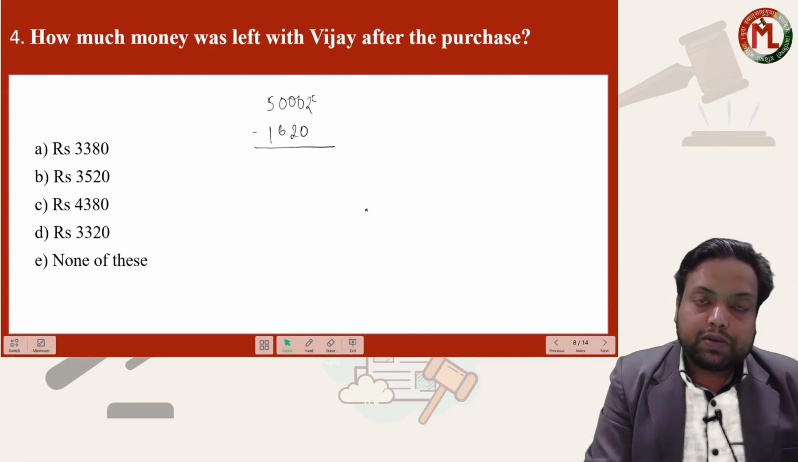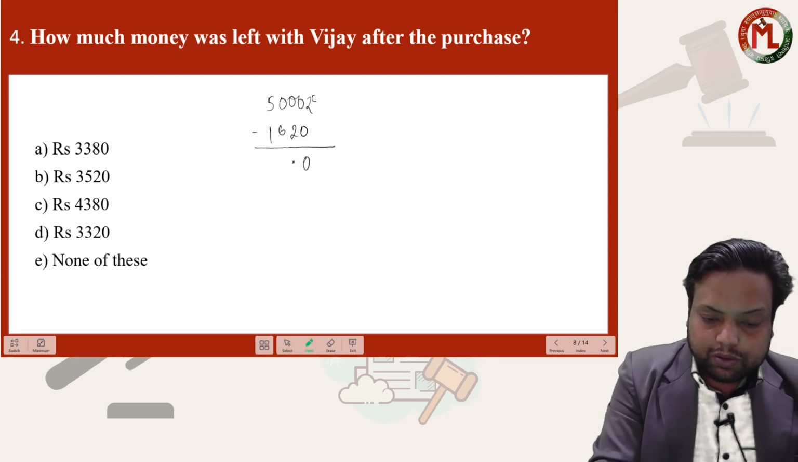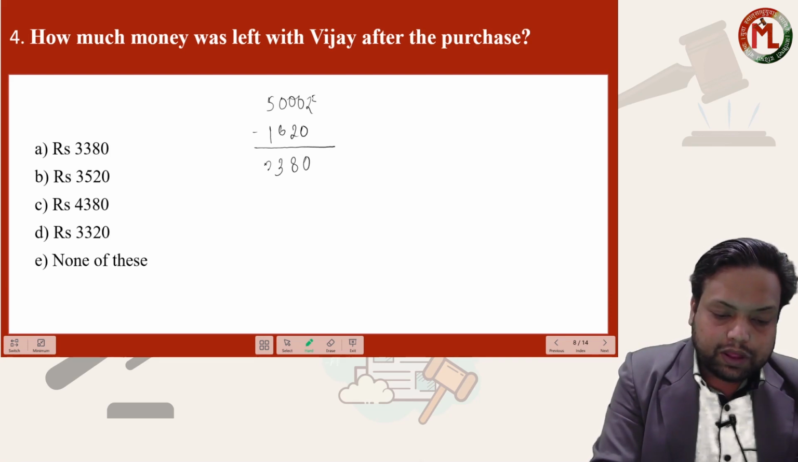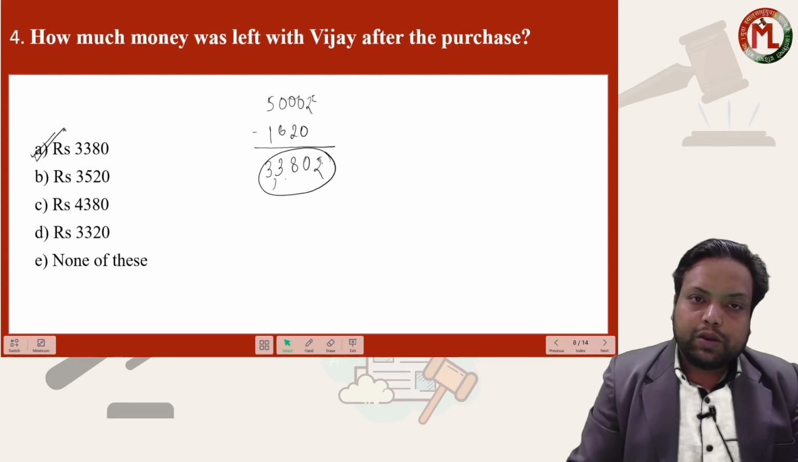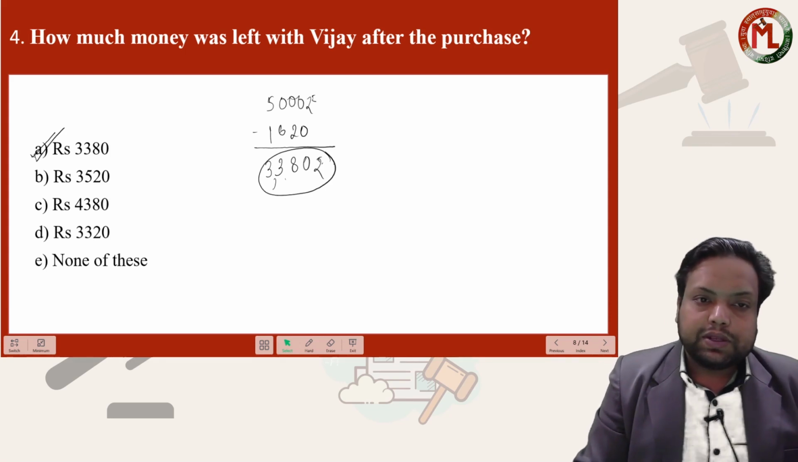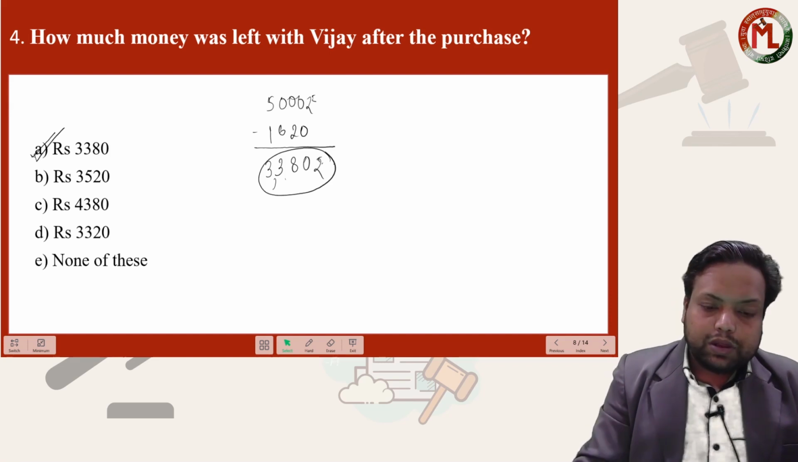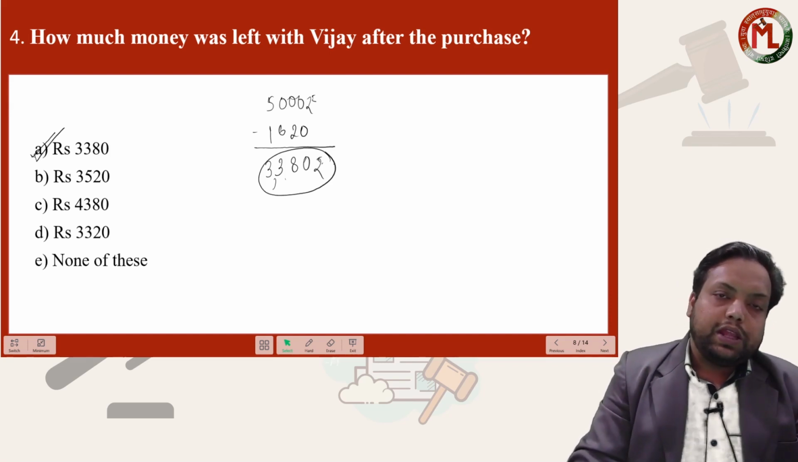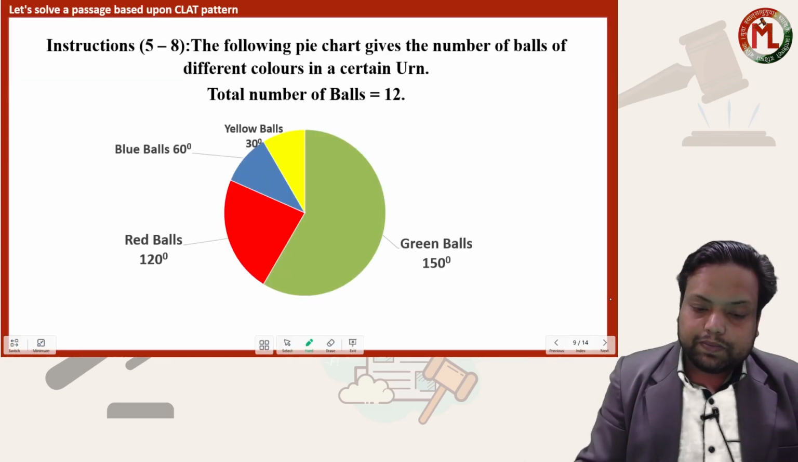So the amount after purchase that Vijay is left with is how much? This will be 0, this is 8, 9 minus 6, 3, 4 minus 1, 3. 3380, 3380 rupees. Option A, 3380 rupees, this should be your answer. Okay, the amount of money that Vijay is left with after the purchase is 3380 rupees. Okay, let's move to the next problem. Next problem is based on basically concepts of permutation, combination and probability.